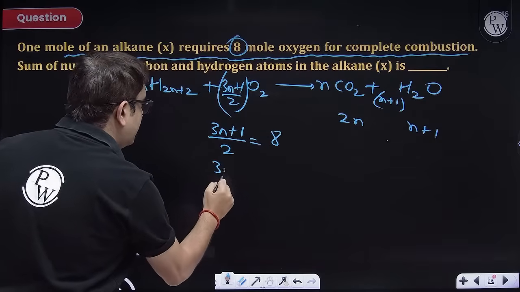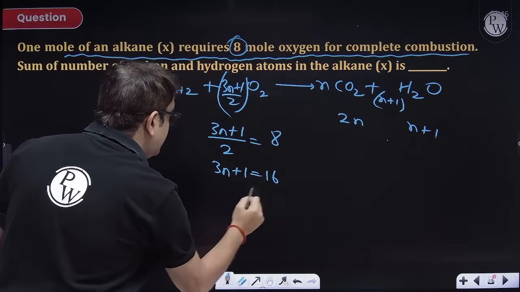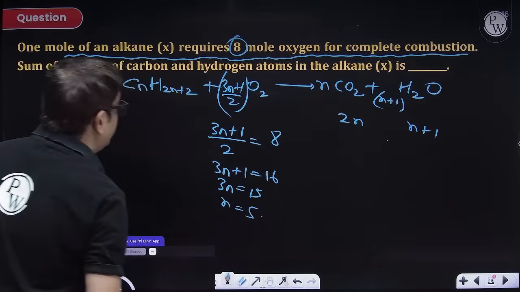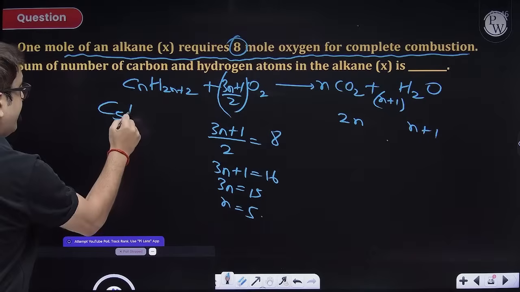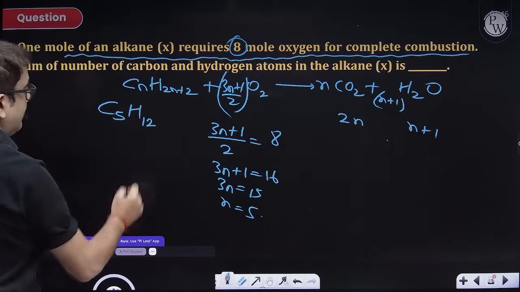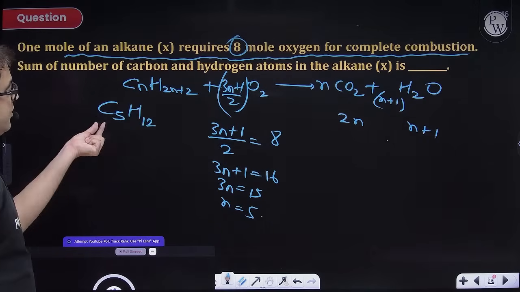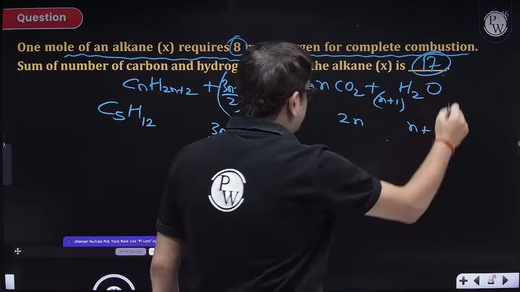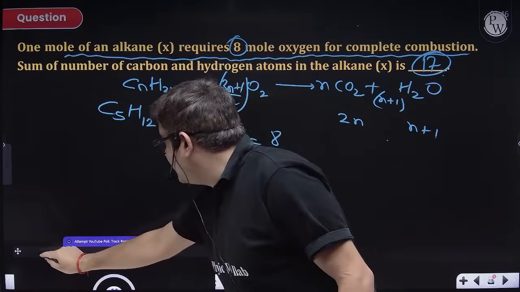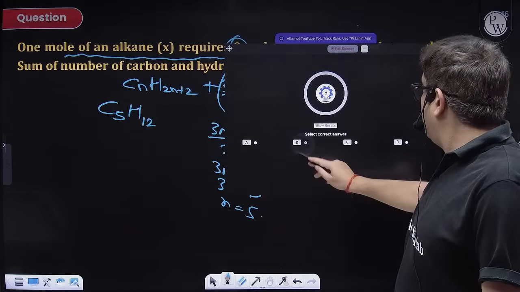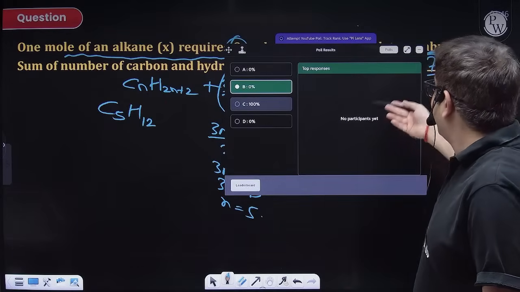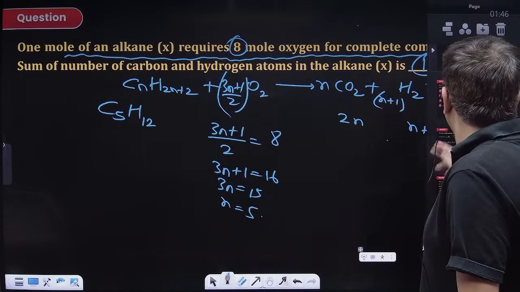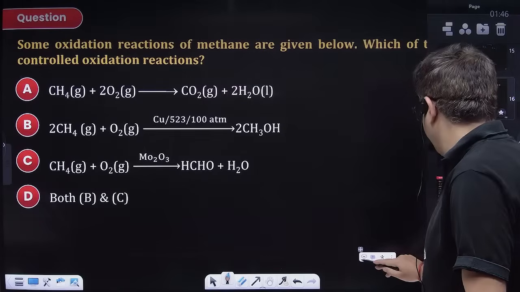That means 3n+1 is 16, that is 3n is 15, that is n is 5. So I know this is C5H12. So what shall be the number of carbon and hydrogen? 12 plus 5 is 17. So 17 will be your right answer. But this poll, that's why you have not given a response also. So it's good. Let us attempt the next one.